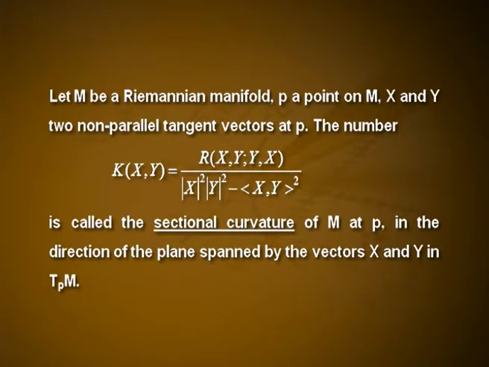Next is a definition. Let M be a Riemannian manifold, P a point on M, x and y two non-parallel tangent vectors at P. The number k(x,y) = R(x,y,y,x) / (‖x‖²‖y‖² − ⟨x,y⟩²) is called the sectional curvature of M at P in the direction of the plane spanned by the vectors x and y in T_P M. The name assumes that k(x,y) depends only on the plane spanned by the vectors x and y.